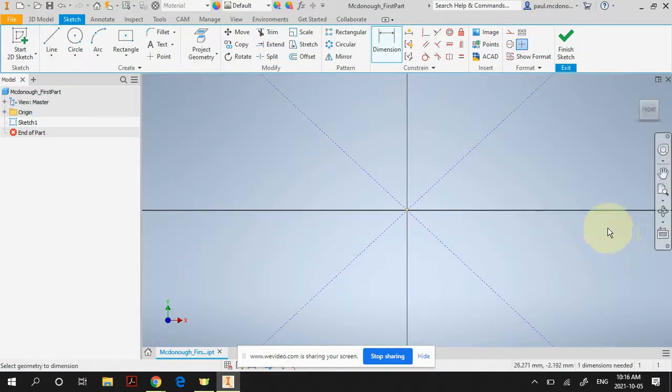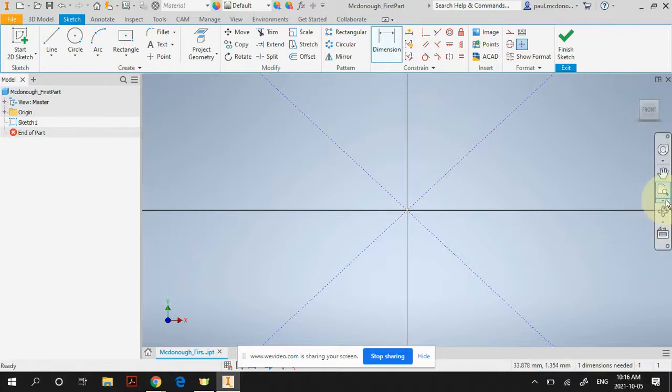And you'll notice that it went super big. So there's still the center here, but I can't see it, so it's too big to fit on my screen. So what I'm going to do is I'm going to use my zoom command over here, right? I'm going to drop down on my zoom command and I'm going to go zoom all.